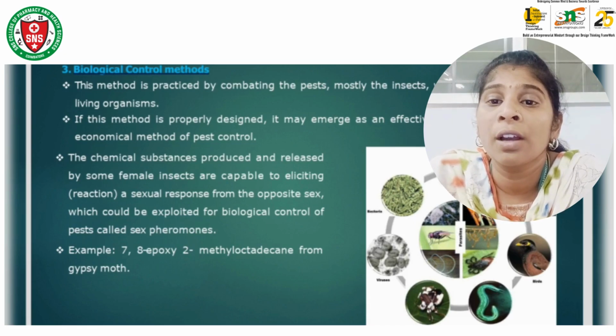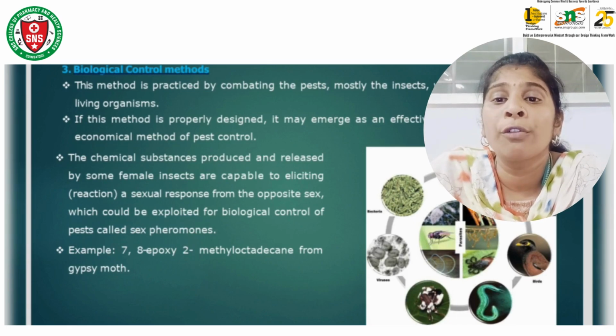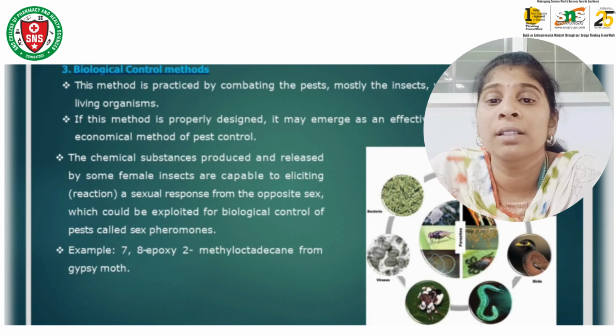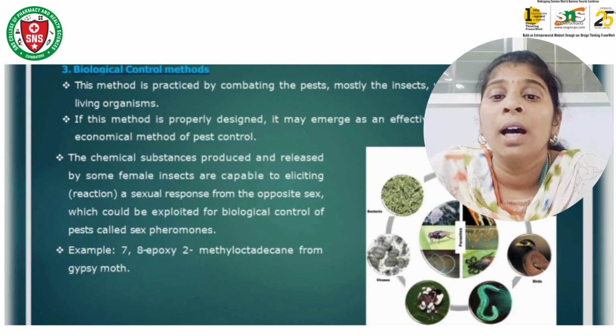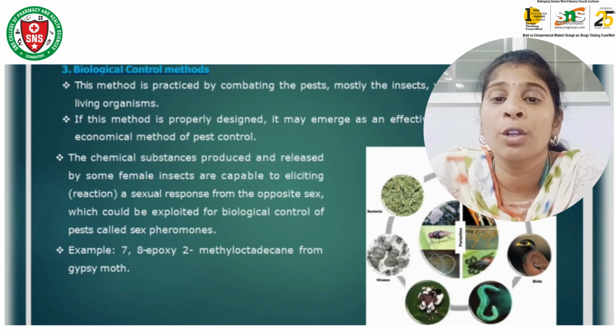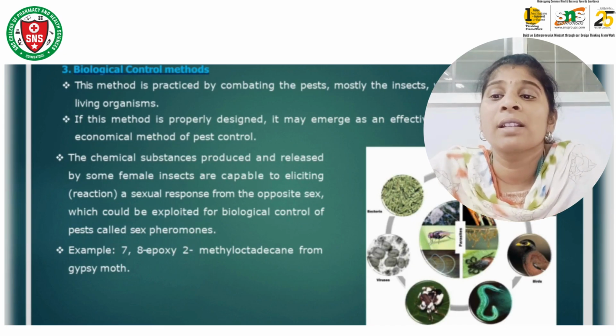Crop rotation, we all know, is like this: if they put banana this season, then for the next season the field will be used for sugarcane production. This is called crop rotation. And advanced techniques, we all know, such as tissue culture, by which plant seeds resistant to the pest will be produced. These are the advanced techniques.